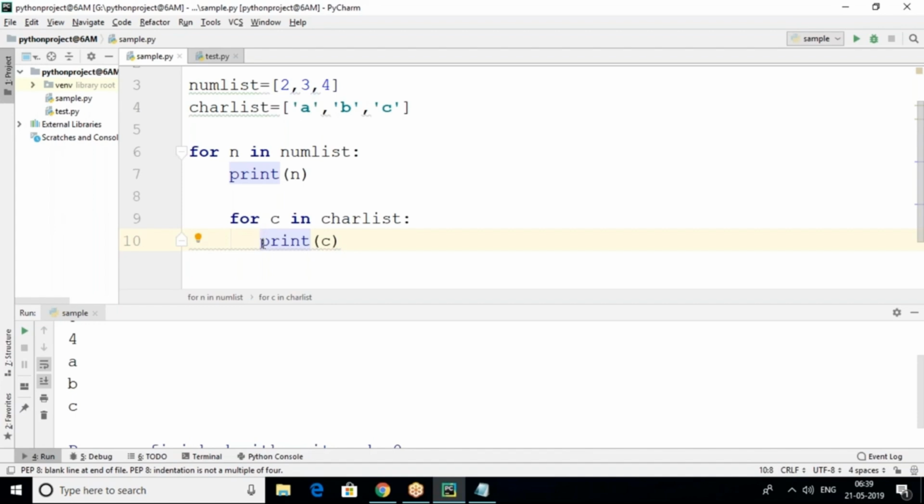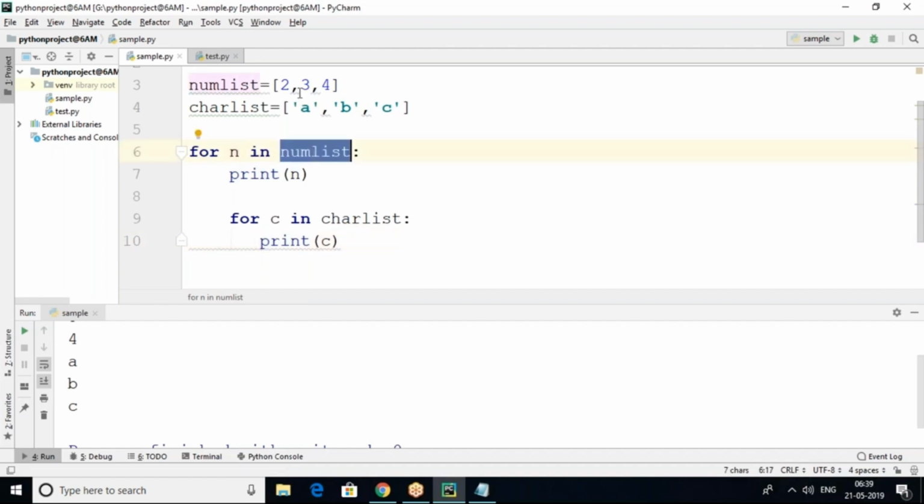And how will it execute actually? First, control jumps into the outer loop. The outer loop starts with iteration 1, that is, num list 2 will be printed. Immediately after 2 is printed, it goes to the inner loop. The inner loop will test what? C is from char list, no? A will be printed from the character list.